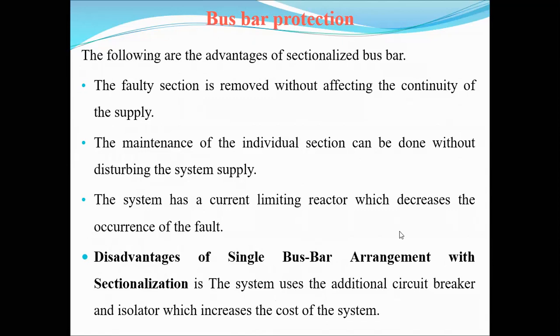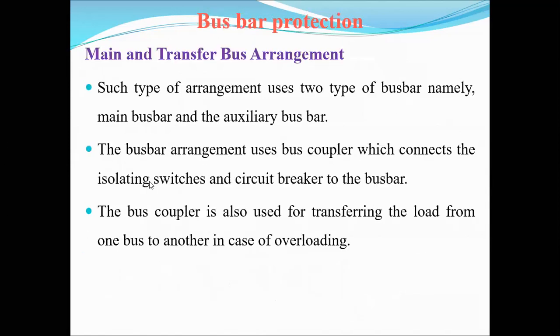That is the main drawback in the case of a single bus bar with sectionalization.